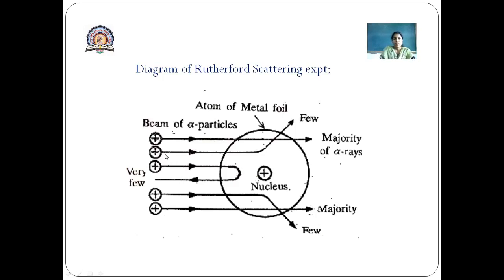The second observation is that some of the alpha particles did not pass straight through the foil; they showed some deflection through a small angle. And the last, main observation is that very few alpha particles returned back at 180 degrees, out of phase.